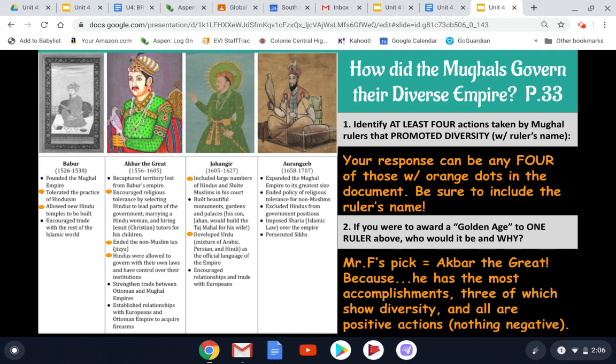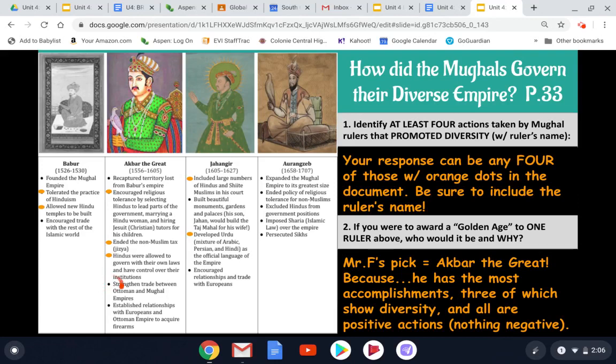So if you remember what constitutes a golden age, you need a time of general peace, prosperity, encouragement of successful programs like trade and academics and inventions. Some of these things that are not just promoting diversity that we haven't noted yet for Akbar the Great is that he recaptures territory that was lost from Babur's empire.